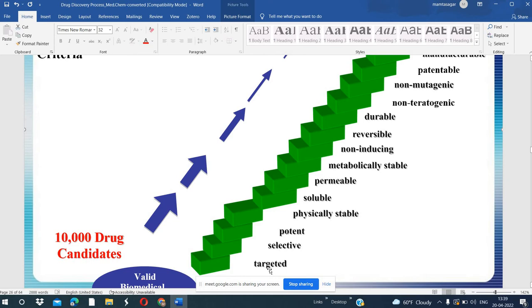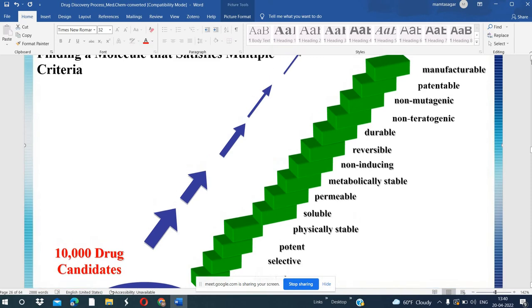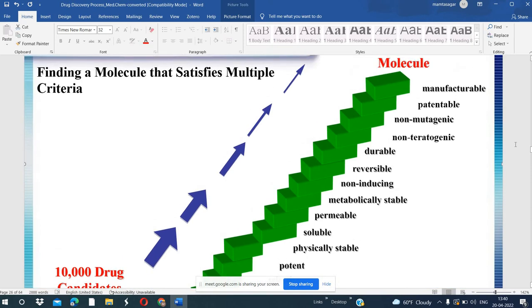Why we need the drug? What is the target? According to that, we have to select a few drugs. Then among 10,000 drugs, how are you going to exclude the drugs? So these are the different criteria. On the basis of these criteria, you can exclude the drugs and select the few drugs on which you can work, and you can modify one and discover one molecule. Okay.